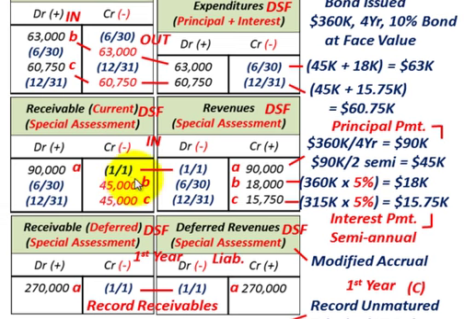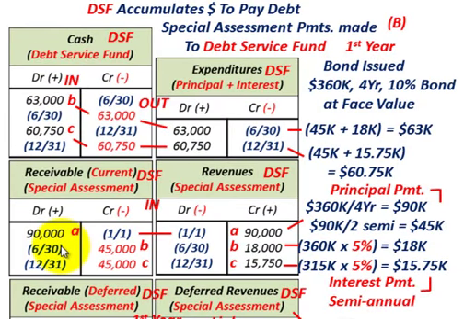So now comes that first payment date. Let's just say it's 6/30, semi-annual payments. So we're looking at semi-annual payments, 6/30, mid-year, and then 12/31, the end of the year. So what are we going to recognize as revenues? For that first payment, we're going to credit or reduce our receivable current amount by $45,000. That is that semi-annual payment. $90,000 for the year, the principal amount, divided by 2 semi-annual payments gives you $45,000.